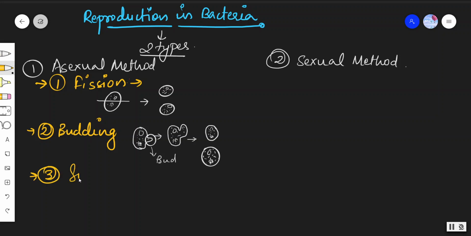Next comes the third, that is spore formation. Spores are minute structures.